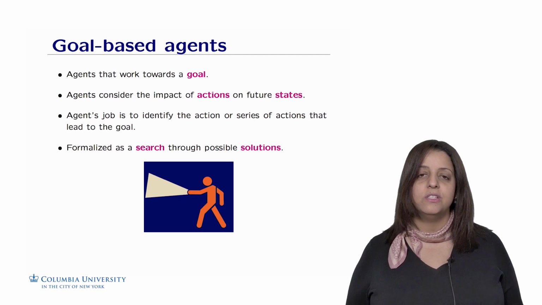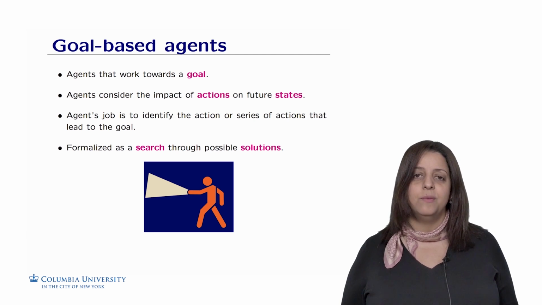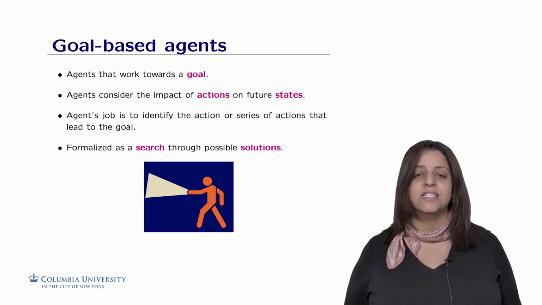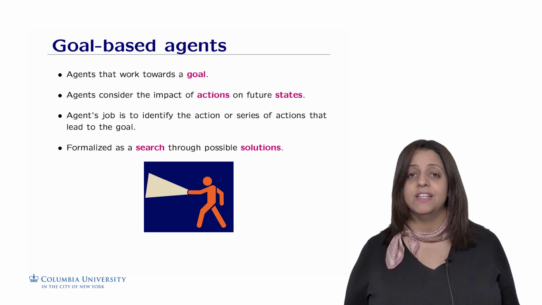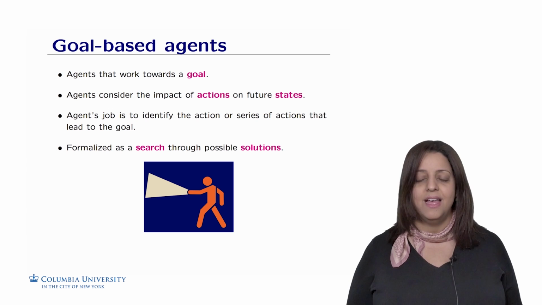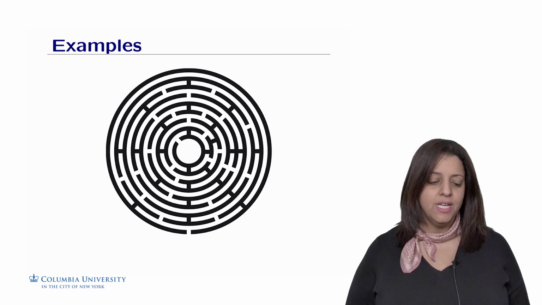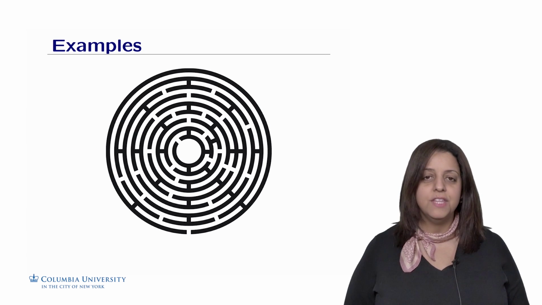In general, the search space of possible solutions is large enough to prevent putting these solutions into a lookup table, and hence a reflex agent won't be effective in this case. We need more of a goal-based agent that knows how to search through the possibilities and get the best solutions to the goal. To illustrate what goal-based agents do, let's take a couple of toy examples. The first one is a maze.